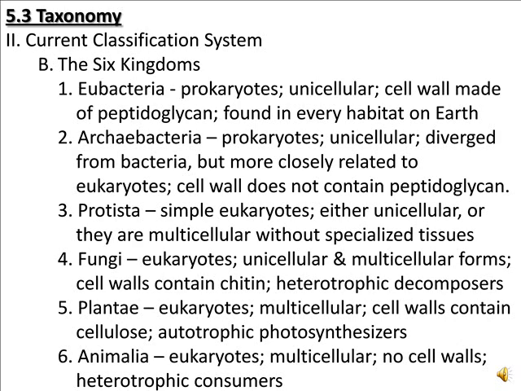The sixth kingdom here is, of course, our kingdom, Kingdom Animalia. We, of course, are eukaryotes. Our cells have a nucleus. We are made up of more than one cell, so that means we are multicellular. Now, our cells do not have cell walls, and because we're heterotrophic consumers, or that we eat food, that, of course, also puts us in the animal kingdom.